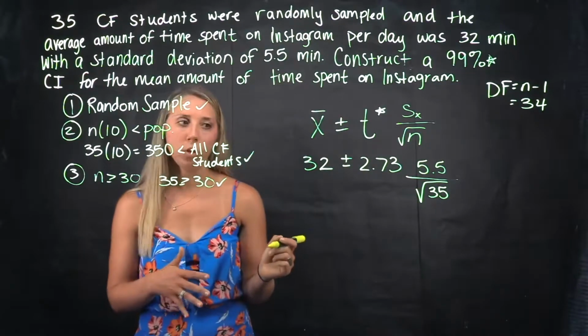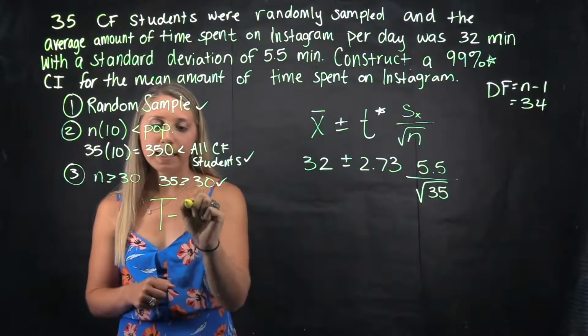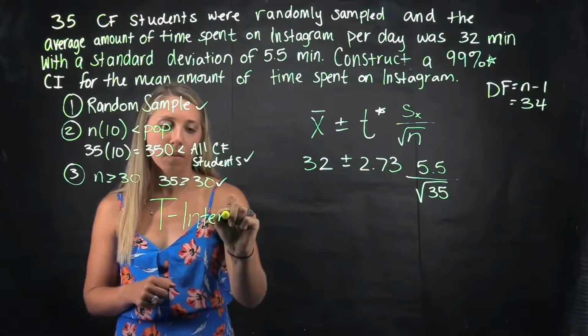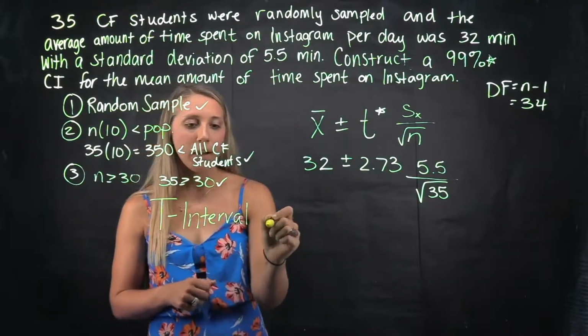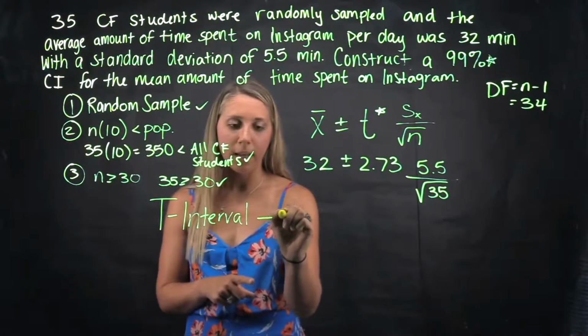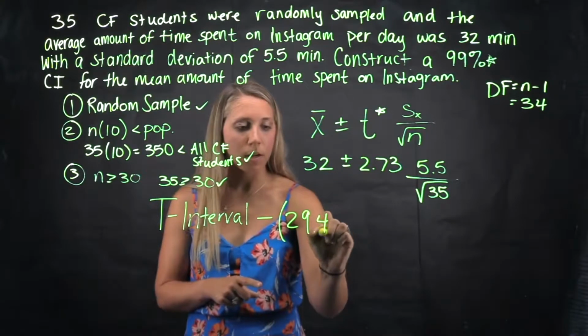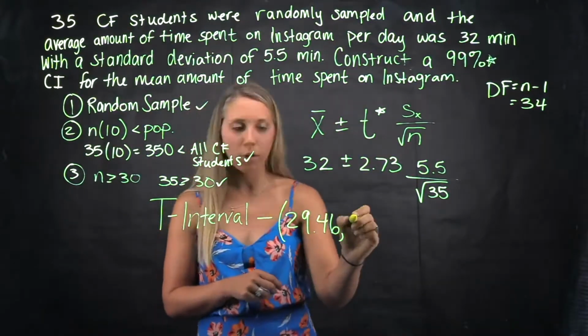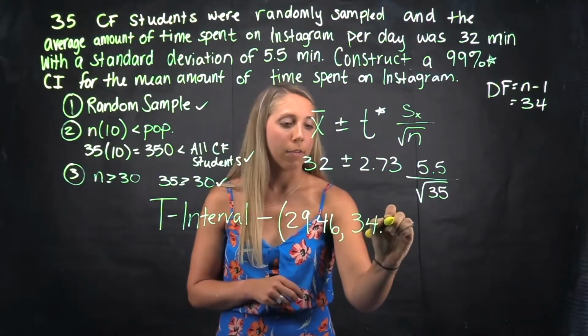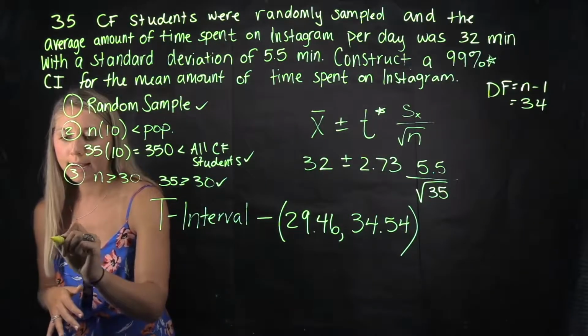If you want the calculator route, which is t interval, then that gets put into your calculator and you get an interval of 29.46 to 34.54. So let's head on into that.